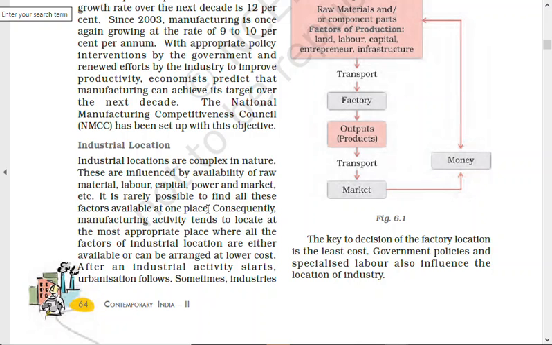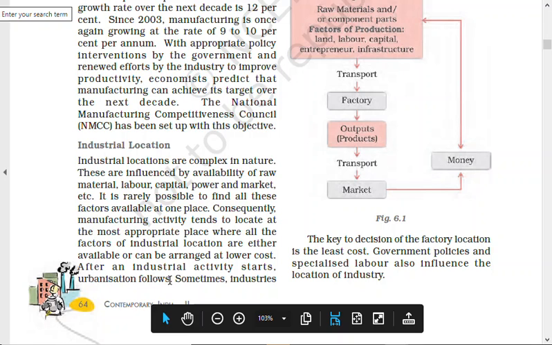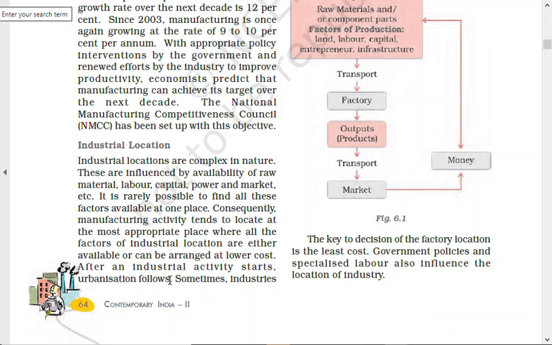So after an industrial activity starts, urbanization follows. What do you mean by this? Remember this statement, please underline. Once you set up an industry, urbanization automatically starts. Just consider you set up an assembly line, or let's say Honda came to India and set up an assembly line in a C class city, somewhere in Tamil Nadu, or Maharashtra, or UP. Let's say 1,000 workers are working in that assembly plant. Assembly means they assemble the parts and make cars. That is called an assembly plant.